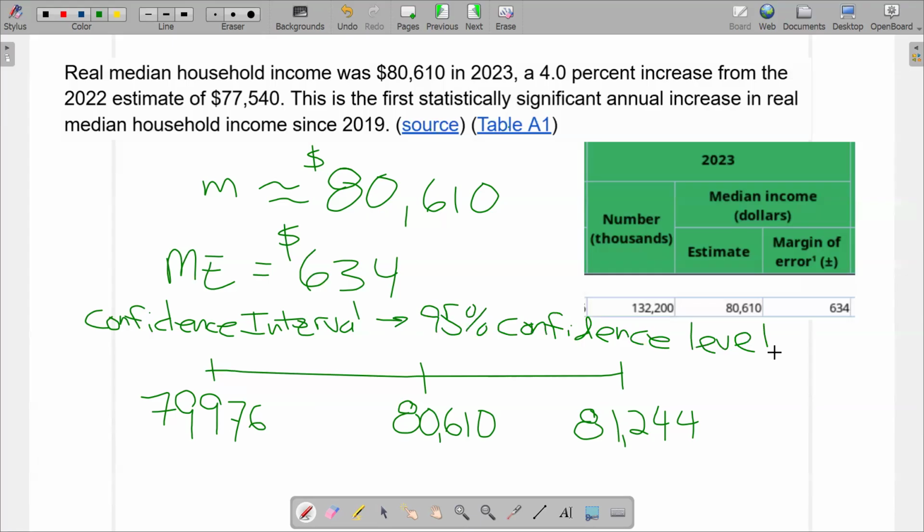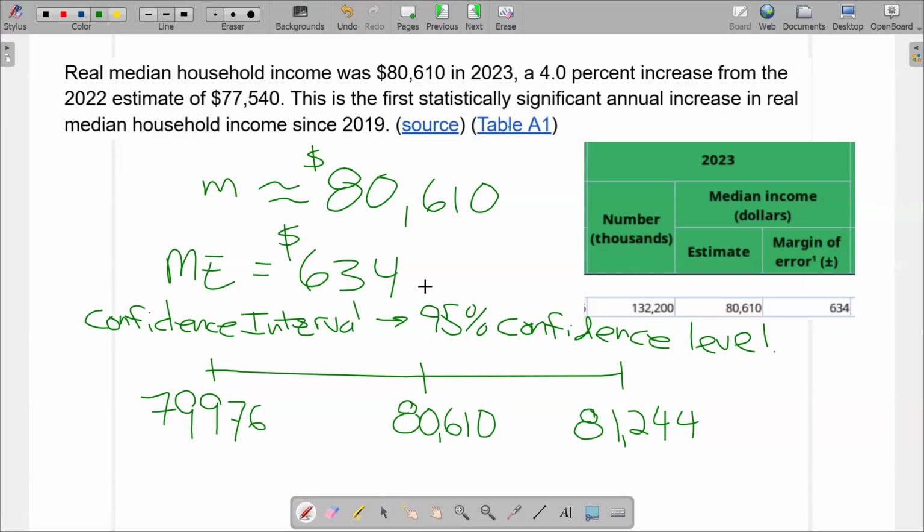So based on the sample size here and the data that they collected, they think the median household income in 2023 was 80,610 with a margin of error of $634. Or we could say we think that the median household income in the US is somewhere between $79,976 and $81,244.